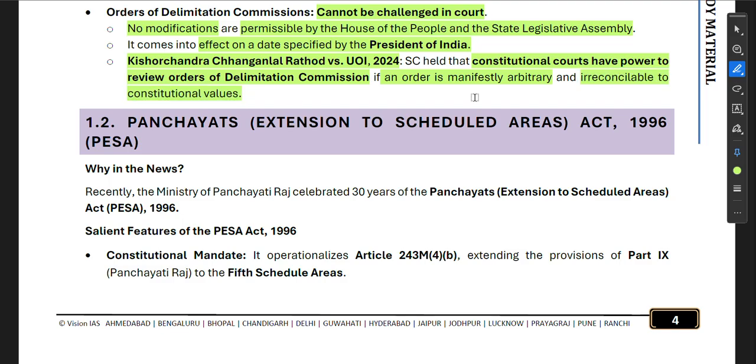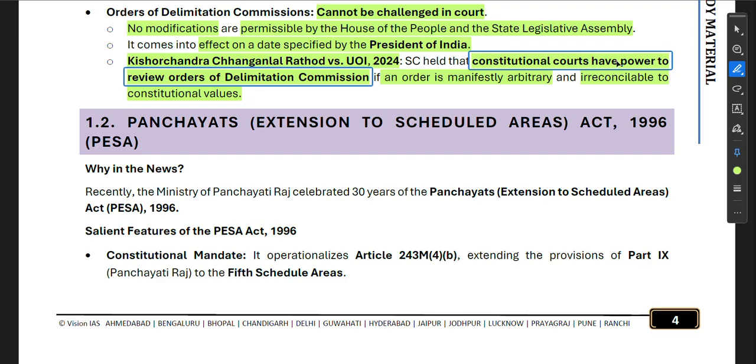Earlier we saw that the order of the Delimitation Commission shall be final and cannot be challenged in any court. But in the recent 2024 judgment, the Supreme Court held that constitutional courts have the power to review. Constitutional courts are the Supreme Court and the High Courts.